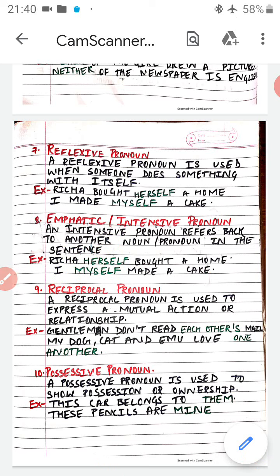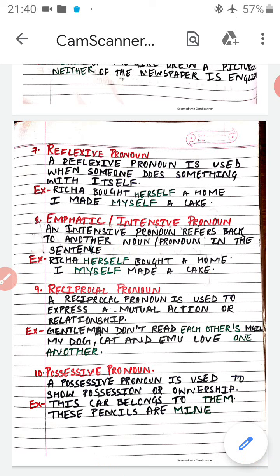Now next is reciprocal pronoun. A reciprocal pronoun is used to express a mutual action or relationship. What do you mean by reciprocal? Reciprocal means a mutual action. If I do something, suppose we are playing a game with a ball. Like in maths we have fractions, 1 upon 2. What will be the reciprocal of that? 2 upon 1. So similarly, that is called reciprocal. A reciprocal pronoun is used to express a mutual action or relationship.